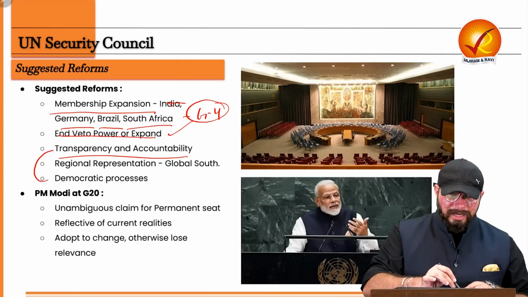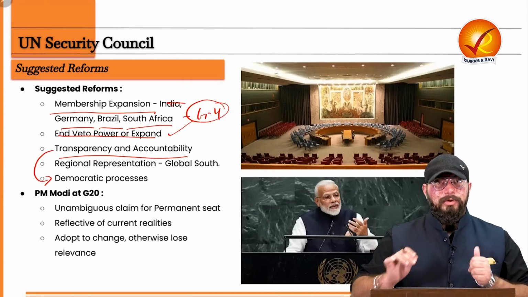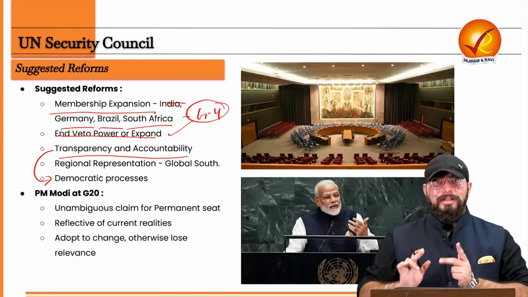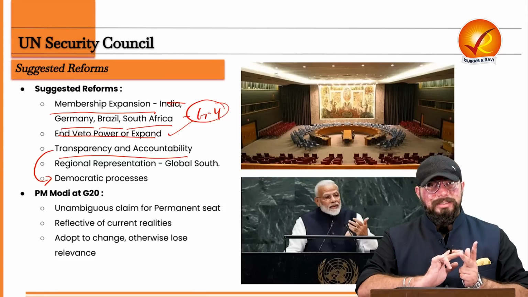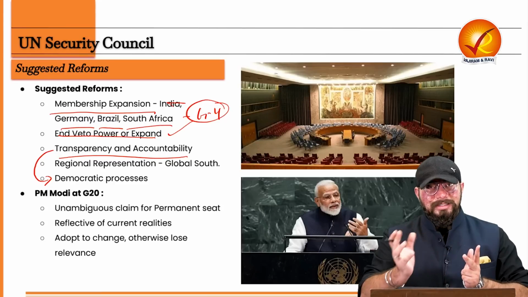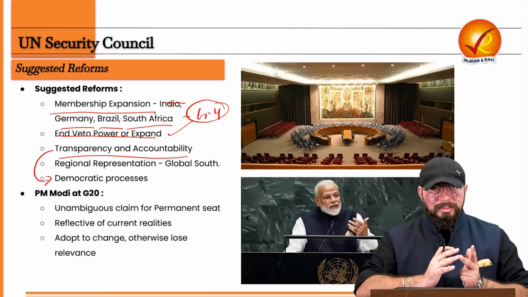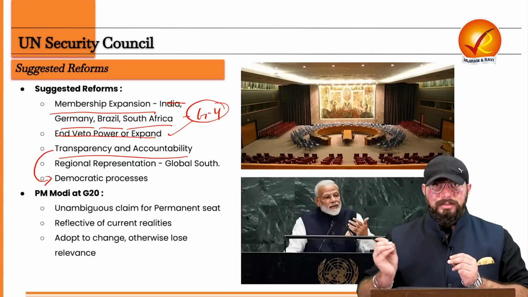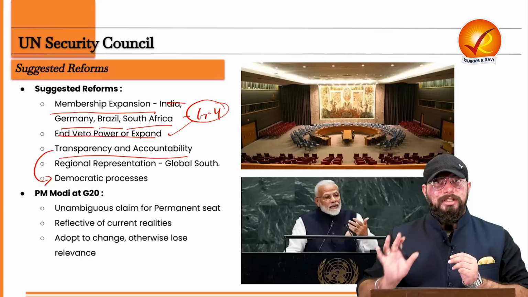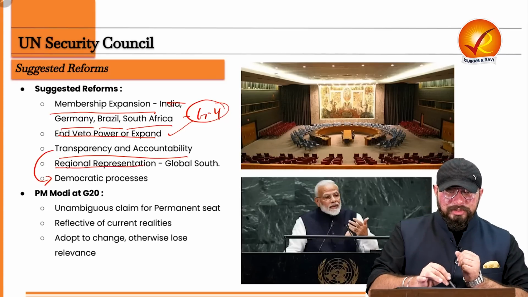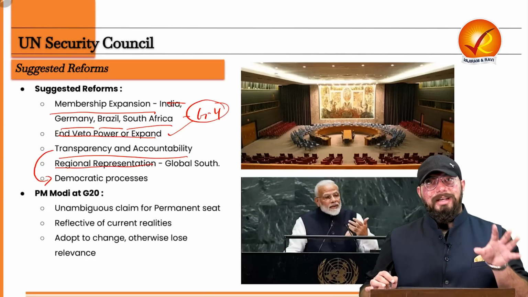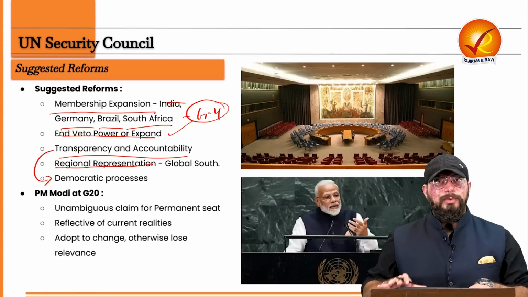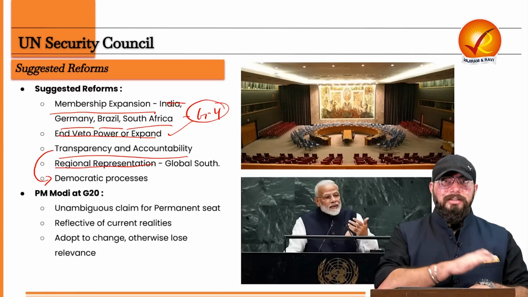Now, this third and fifth one are very much related, because if transparency is there, if accountability is there, ultimately you can ensure that the decision-making process in UNSC is democratic. That is, it includes all the member countries. It includes the viewpoints and the aspirations of all the member countries in the UNSC as well, not just the permanent 5 members. Also, regional representation. We discussed that African and Asian representation is very, very less. So these regions also need to be adequately represented in the UNSC.